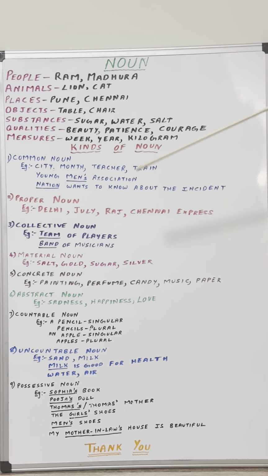The first one, common noun is written in capital letter when it is used as proper noun in the sentence. For example, Young Men's Association. Here Men is a proper noun. Why? Because it is the name of the association. So men here functions as proper noun, not as common noun.